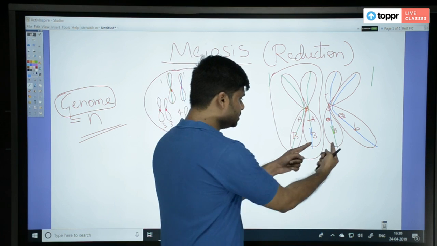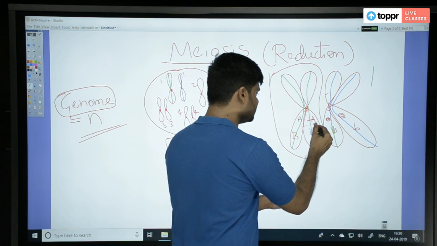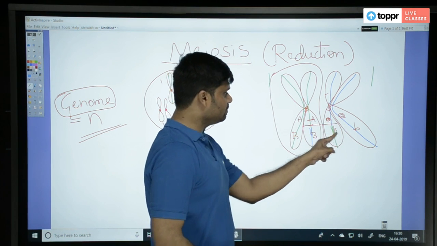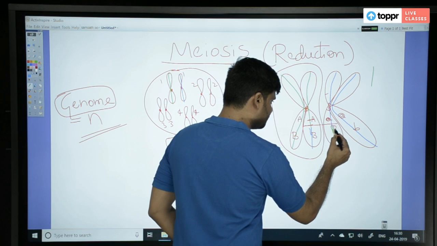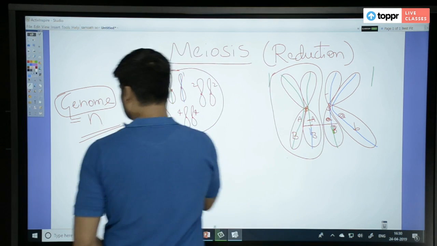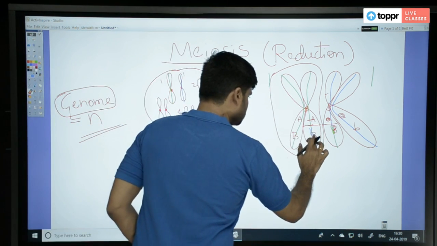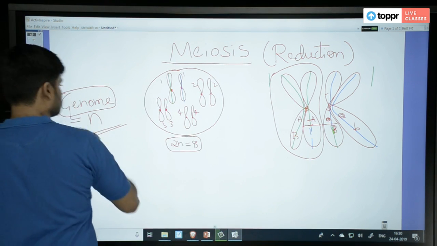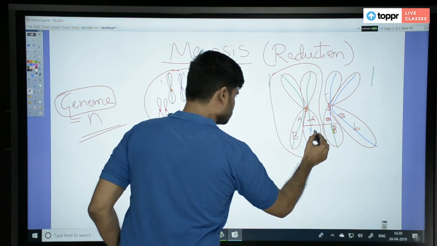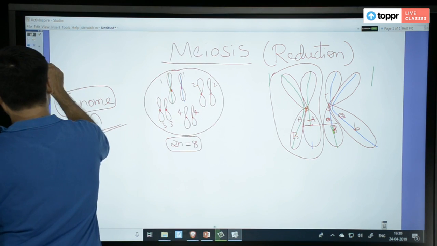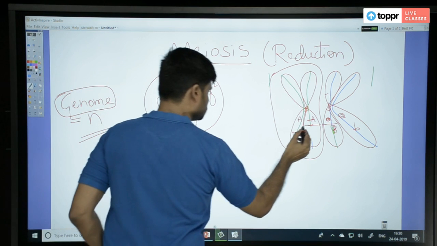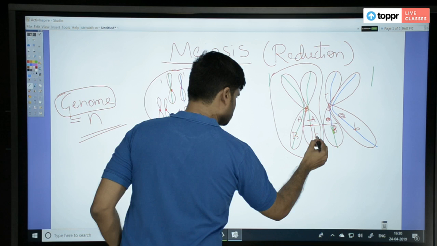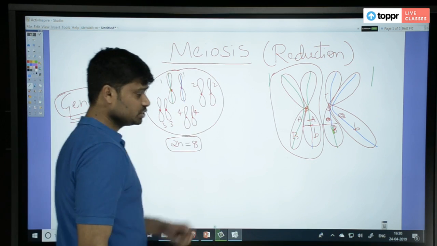But now, because these two arms got exchanged exactly at this level, capital B will now go there, so this will become capital B, and this will become small b. Understood?